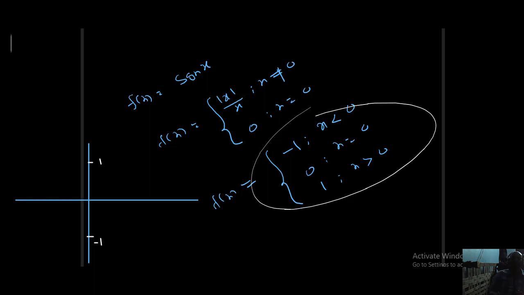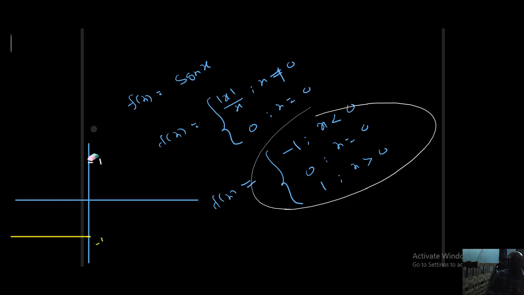Now we want to draw the graph of this function. f of x equal to minus 1, or y equal to minus 1, is a horizontal line. I will show you, students. This is the y equal to minus 1 line. But you can't take the total line, because y equal to minus 1 only for x values less than 0. This is the graph for that.